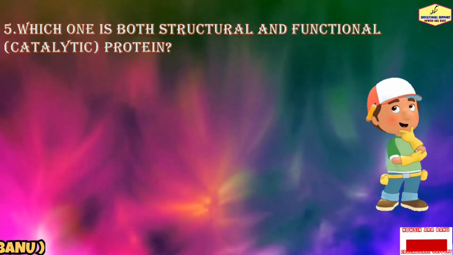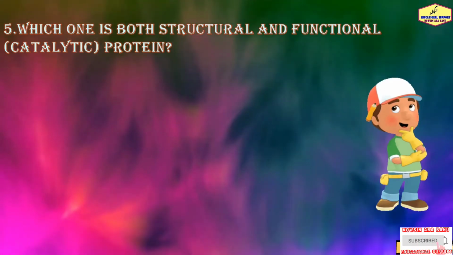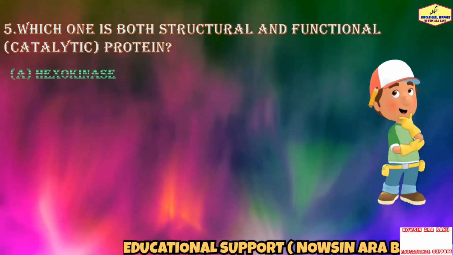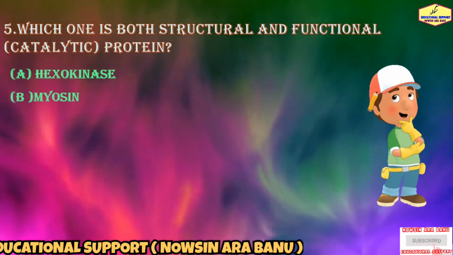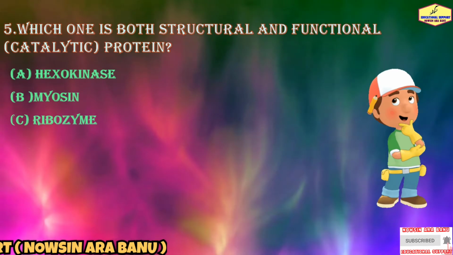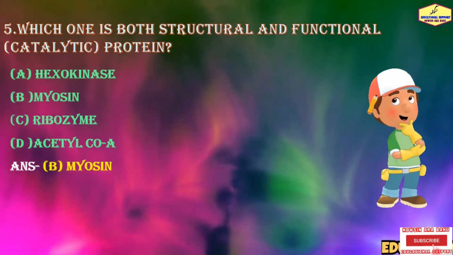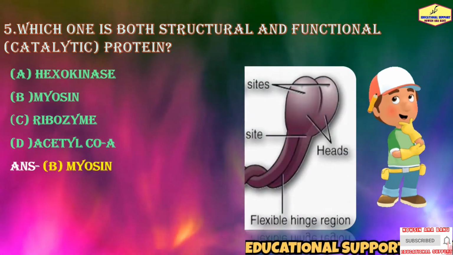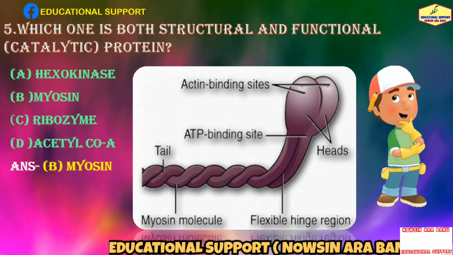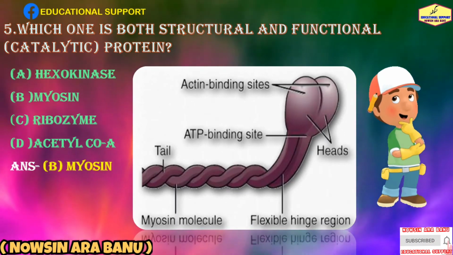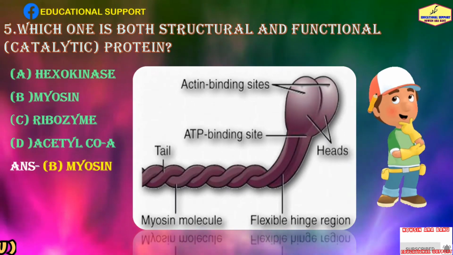Number 5 question is, which one is both a structural and functional catalytic protein? Hexokinase, myosin, ribozyme, and the last one is acetyl-CoA. So the answer is myosin. Did you know where myosin is found or what the structure of myosin is?